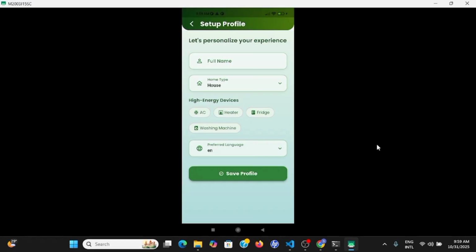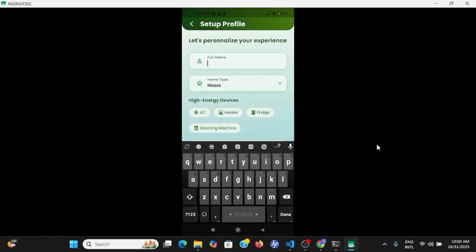The setup profile information is taken to give more personalized and accurate suggestions and feedback. For example, with the house type, an apartment with 4 rooms and one with 6 rooms will not have the same energy use. In the same way, a house that uses an AC and a house that does not will not have the same energy use. So we have taken all of this information so that we can give more personalized feedback, and this information is used to train our AI model. So let's set up the profile.